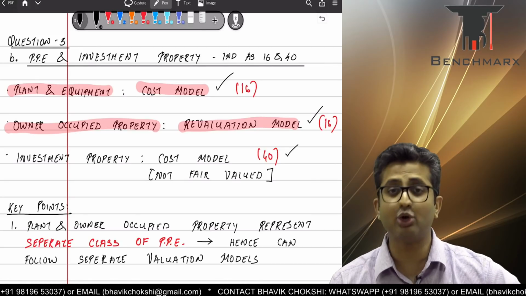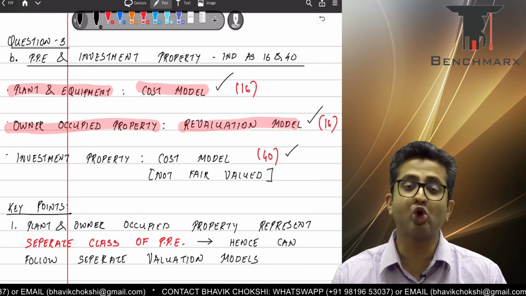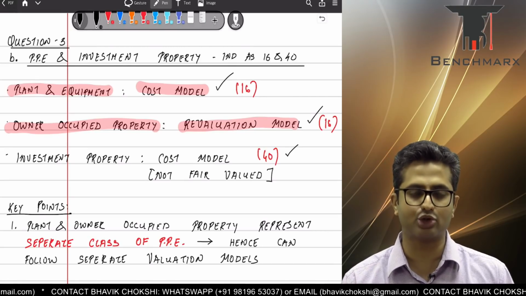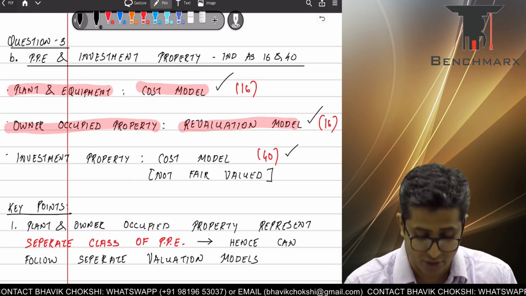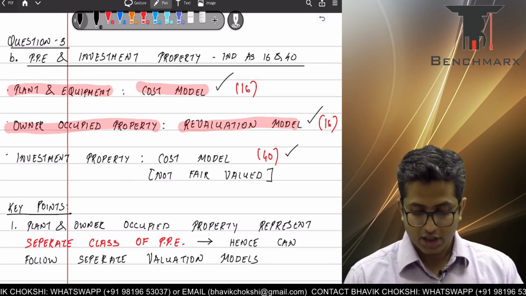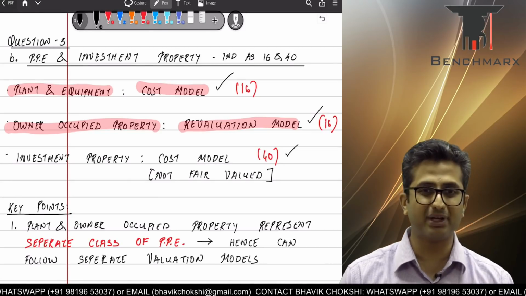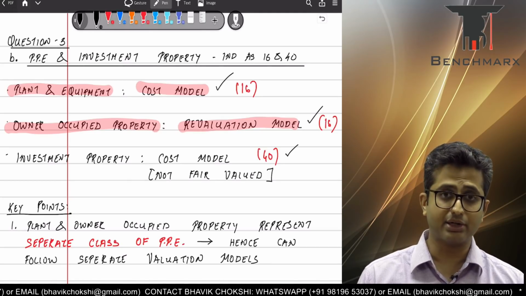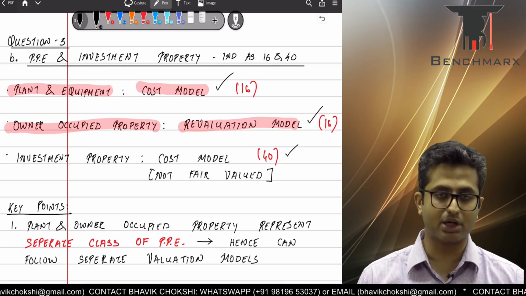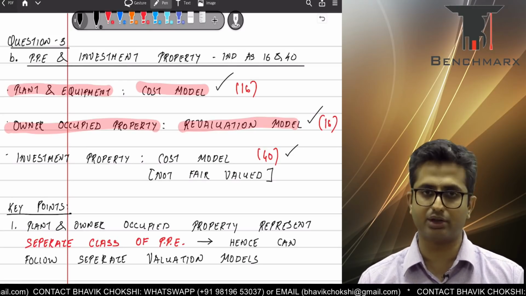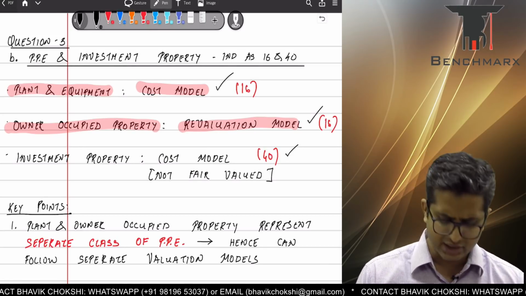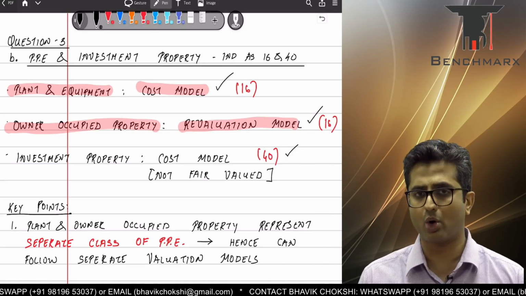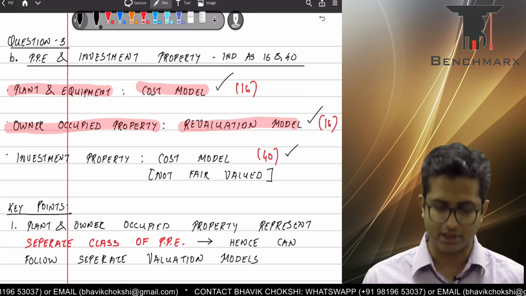Well, it requires fair value to be disclosed, but you can't pass a journal entry to bring the investment property to the fair value as per Ind AS 40, and hence even though it appears that the company is following different methods to value its assets, these methods are permitted and are in line with their respective Ind ASs, and hence with appropriate disclosure there is no inconsistency or wrong reporting by these companies.